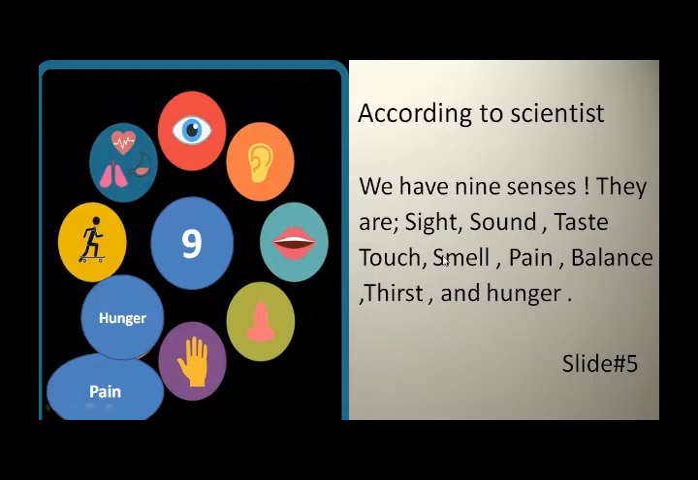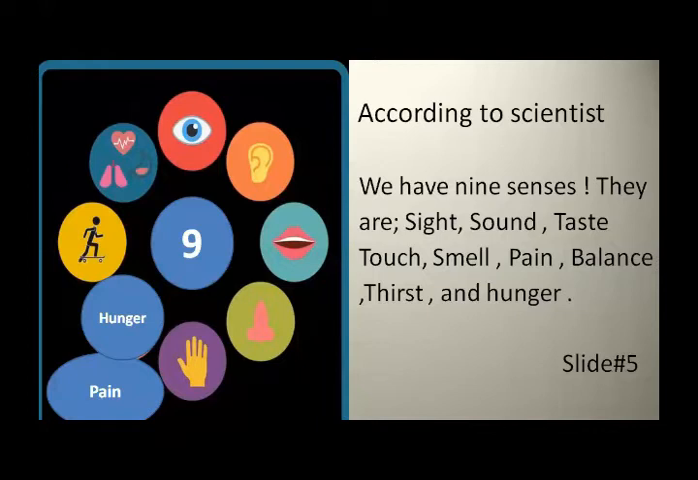So students, we have all heard about the 5 senses, but do you know, according to many scientists we have 9 senses? How many senses? Yes, we have 9 senses. Scientists say we have 9 senses. These are sight, hearing, smell, taste, touch, pain, hunger, balance, and thirst. These are the 9 senses. So we have heard about the 5 senses, but according to many scientists, we have 9 senses.